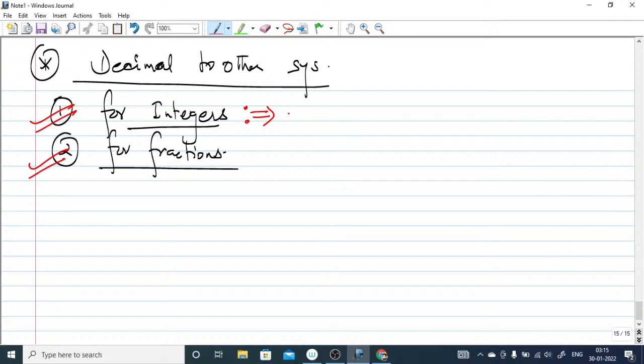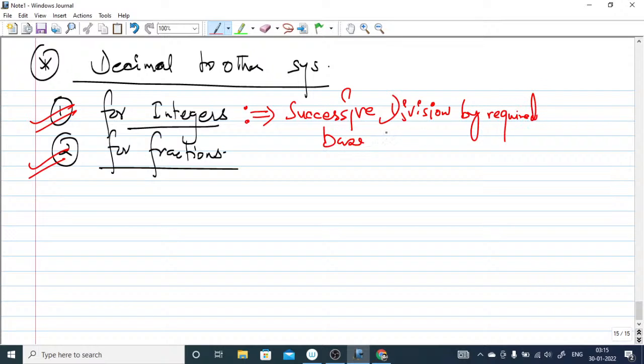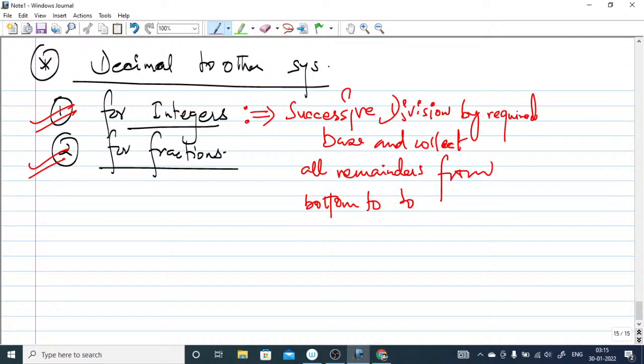Do successive division by the required base and collect all the remainders from bottom to top.